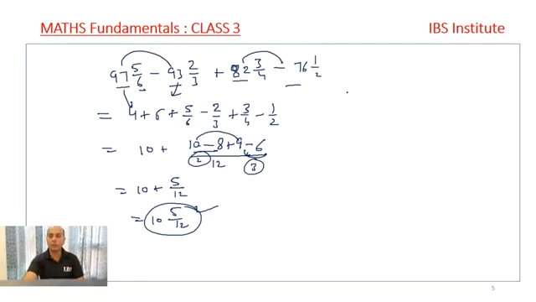I give you one more question. The question is 47 2 by 3 minus 36 11 by 12 plus 27 5 by 6 minus 18 2 by 3.